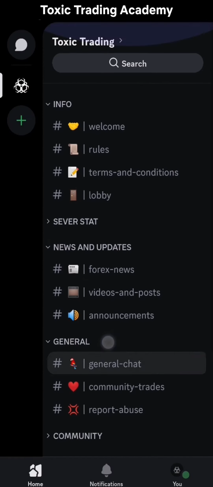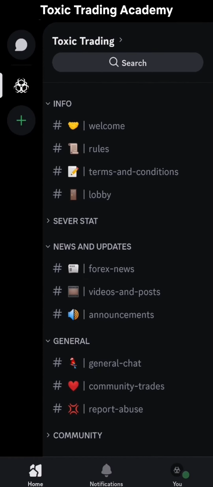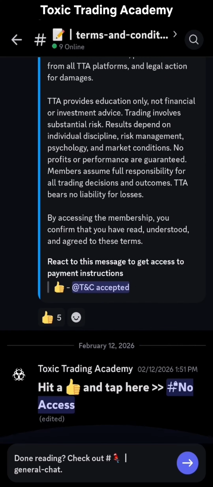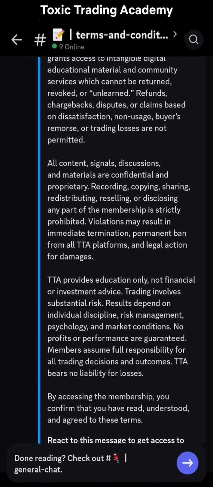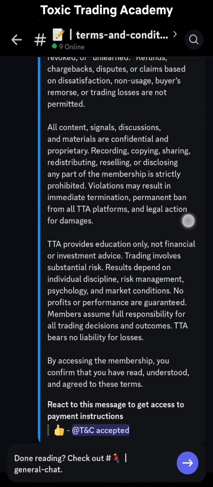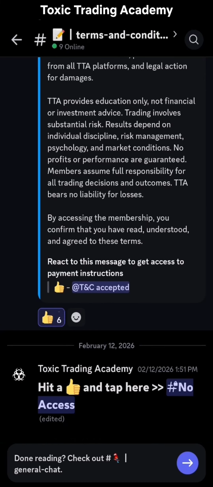All right. So coming back, you need to go to terms and conditions. We have set it up this way so that you know the terms and conditions before you make a payment. Without coming to terms and conditions, you cannot make the payment. You cannot get the membership. If you need to become a premium member, you need to read these terms and conditions, and once you have read it, just hit thumbs up. See that? Hit thumbs up, and you will get access to this one.